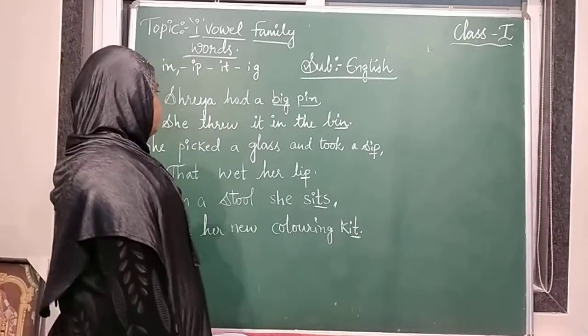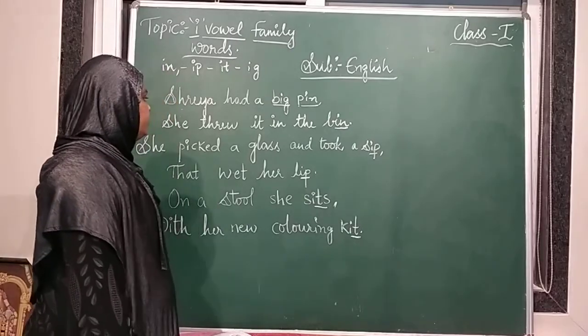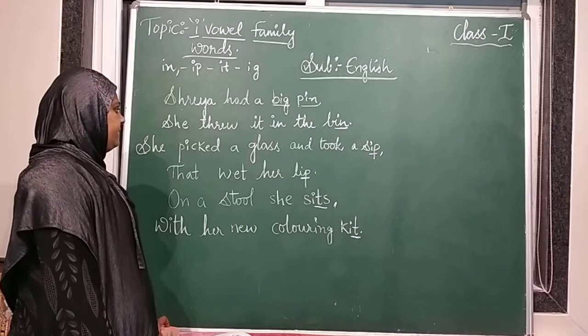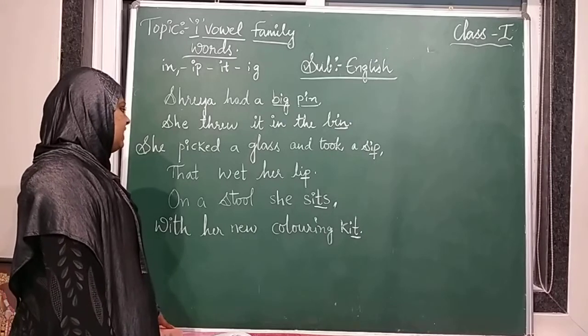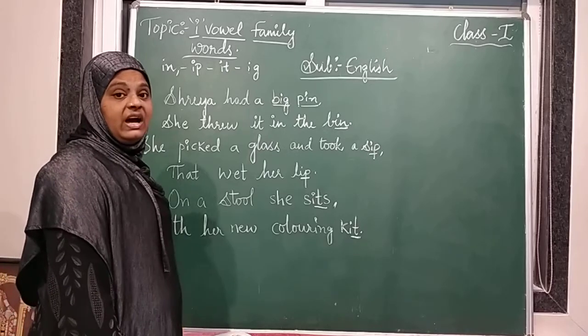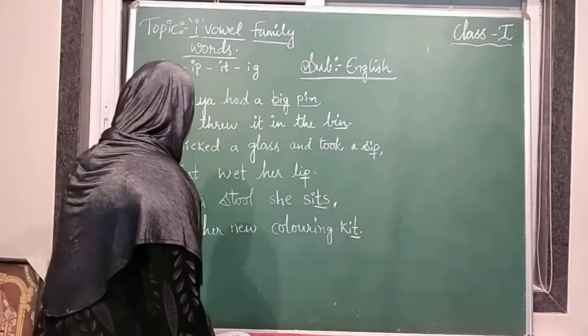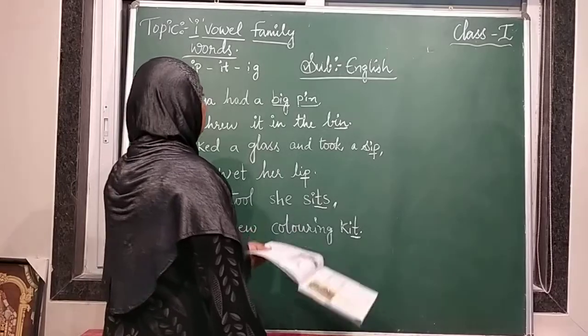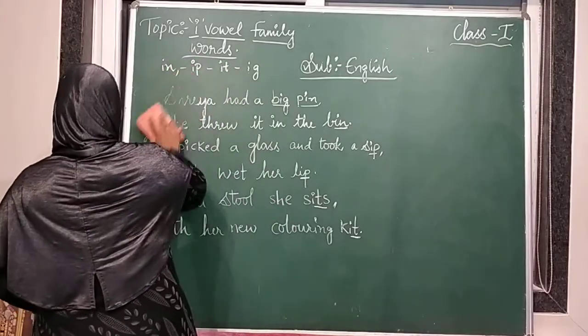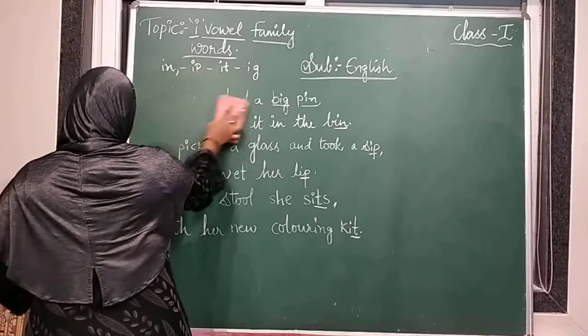Did you all understand? Shreya had a big pin. She threw it in the bin. She picked a glass and took a sip that wet her lip. On a stool she sat with her new coloring kit. So these are the words that have the I vowel sound. Okay. Now I am going to give you some blanks.